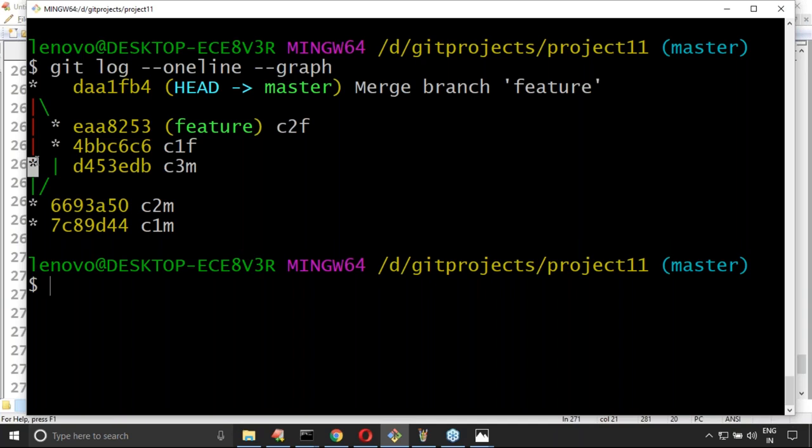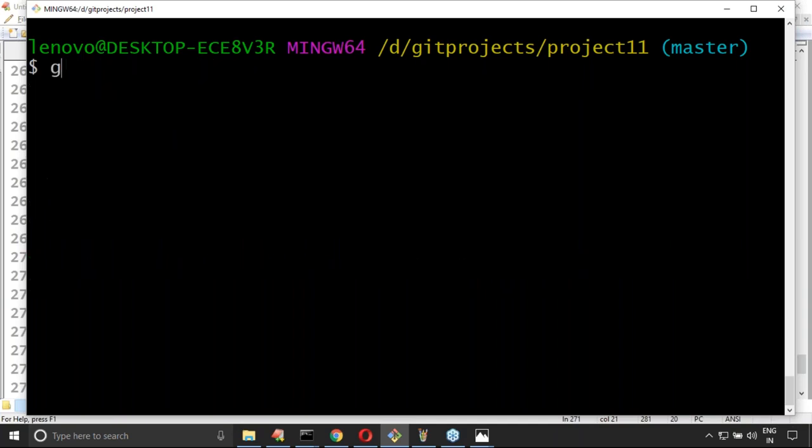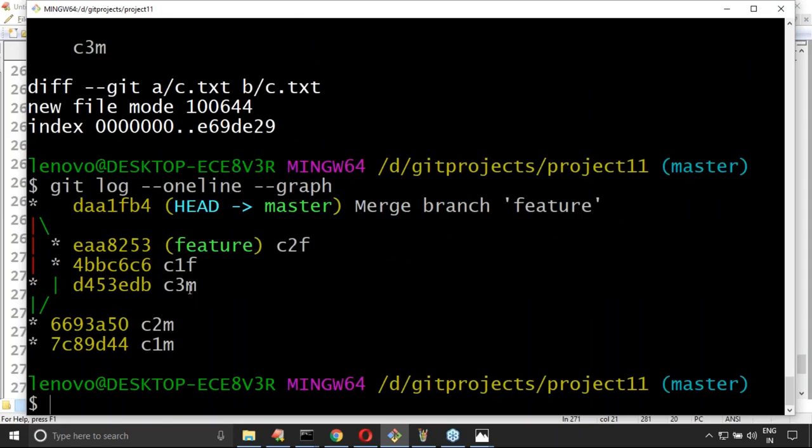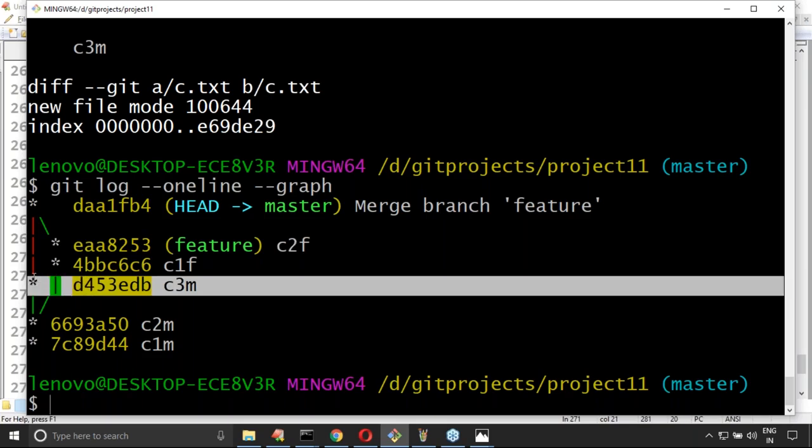Yes, Nirmal, C3M. Okay, like now observe git show head tilde one I'm taking. Now which commit is it considered? Observe carefully. D453 something like that. D453 means which one? D453 means this one only. From the master branch it is considered.